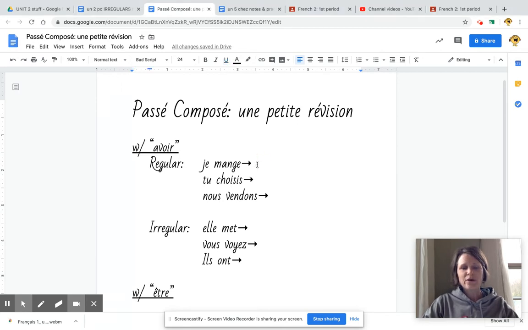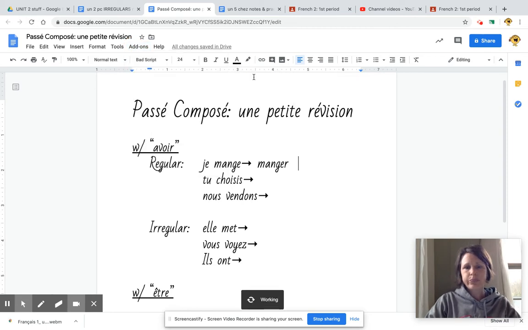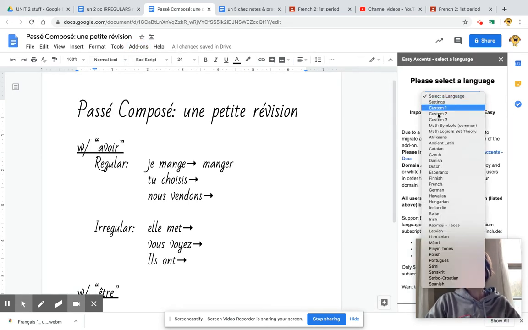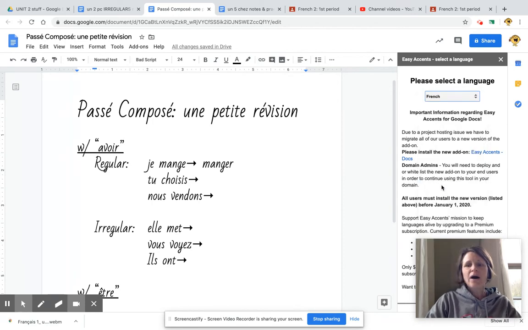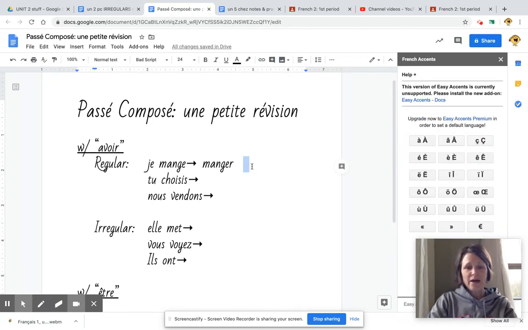Okay, so with je mange, you've got to remember that that's an ER verb. So that comes from the verb manger. And with an ER verb, all we need to do is drop the R and then add accent aigu. Oops, pardon, I've got to get up my accents. There we go. Okay, so when we have a complete answer for that, we're going to end up with j'ai mangé. Voilà, j'ai mangé.